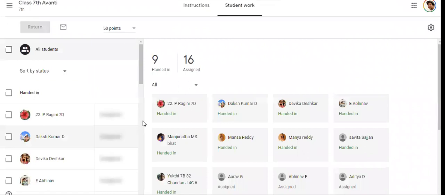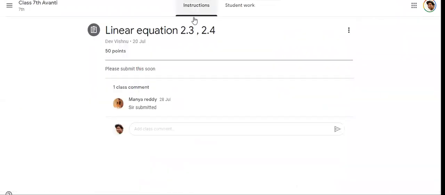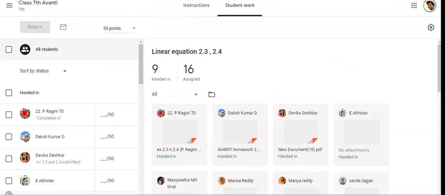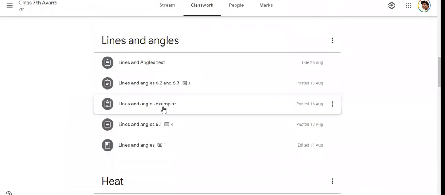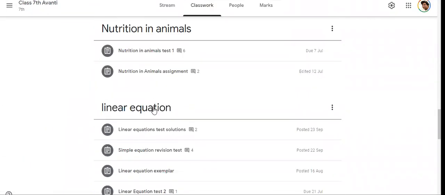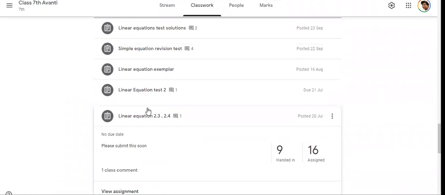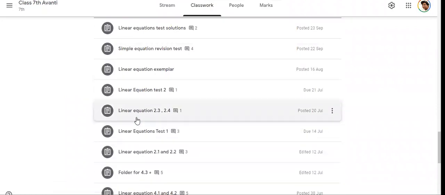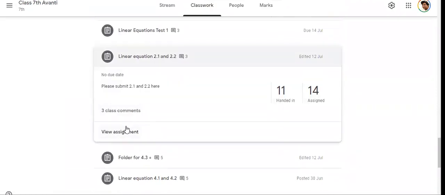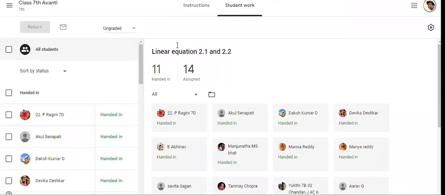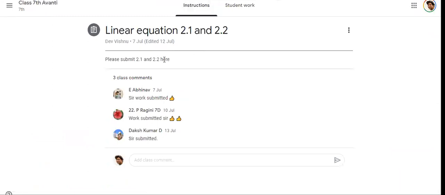This chapter 2 consists of difficult problems.